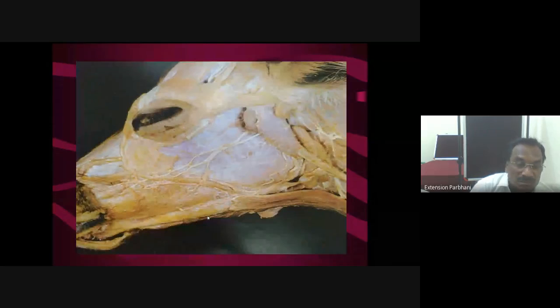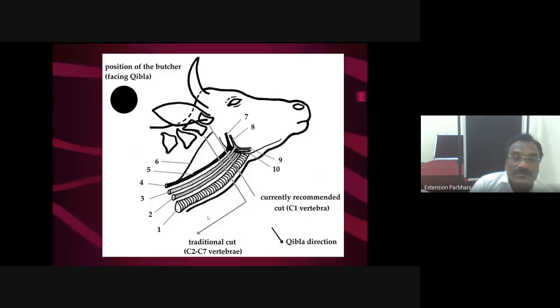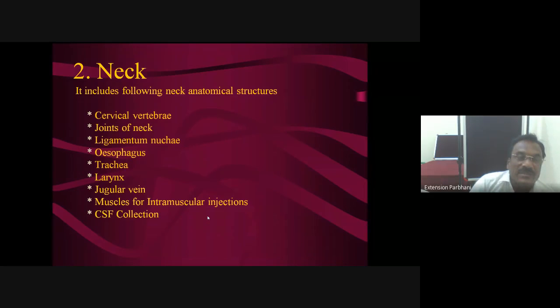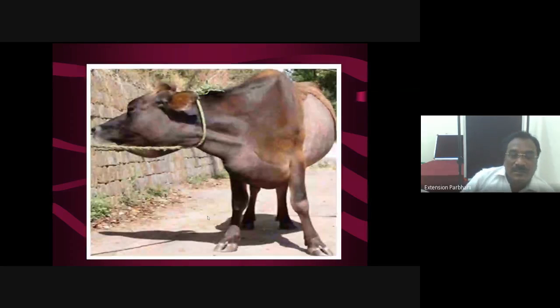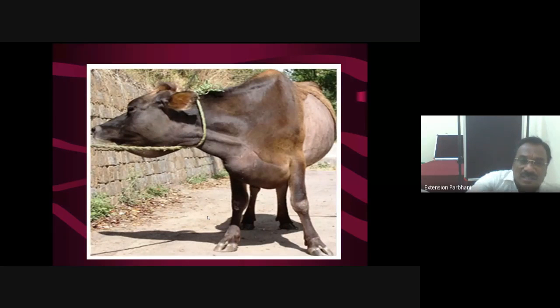Then again, these are different structures of the head region. This is all about the head. Now we will go for the neck. Now, like the head, the neck is still another region which includes cervical vertebrae, different joints of cervical vertebrae, ligamentum nuchae, esophagus, trachea, larynx, jugular vein. Then different muscles, these are used for intramuscular injections. Routinely we are giving intramuscular injections in the neck and CSF collection. Now as far as the neck region is concerned, we will study one by one.